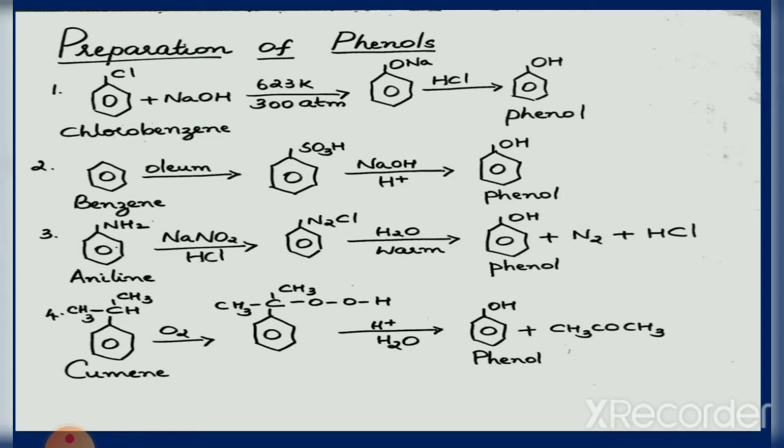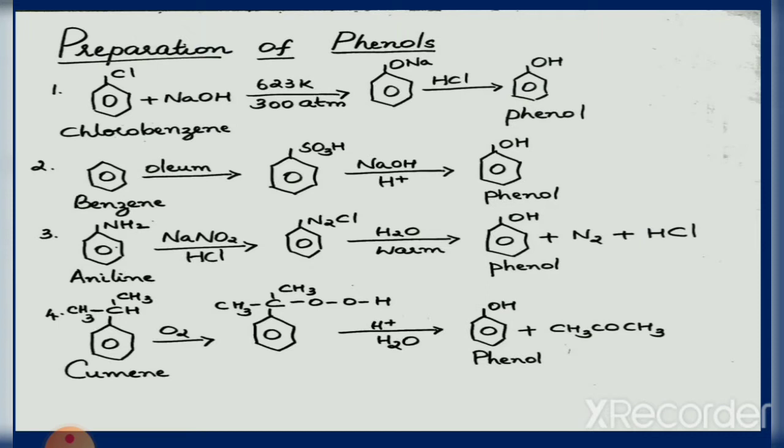Now consider the third method. Here the starting compound is aniline. Aniline, when treated with sodium nitrite and hydrochloric acid, gives benzene diazonium chloride, which is C6H5N2Cl. Benzene diazonium chloride, when warmed with water, gives phenol. Along with phenol, we get nitrogen and HCl.